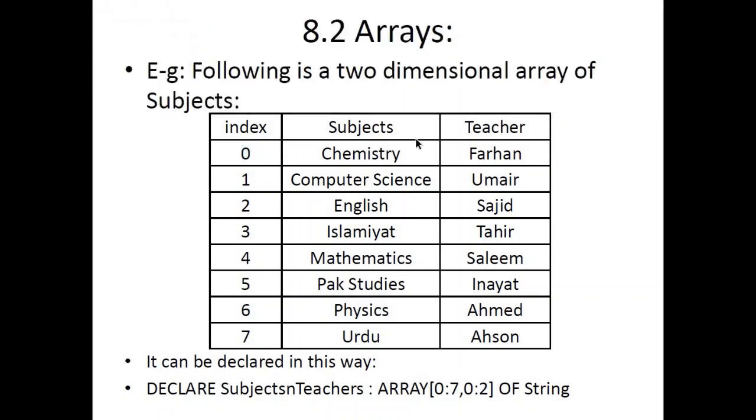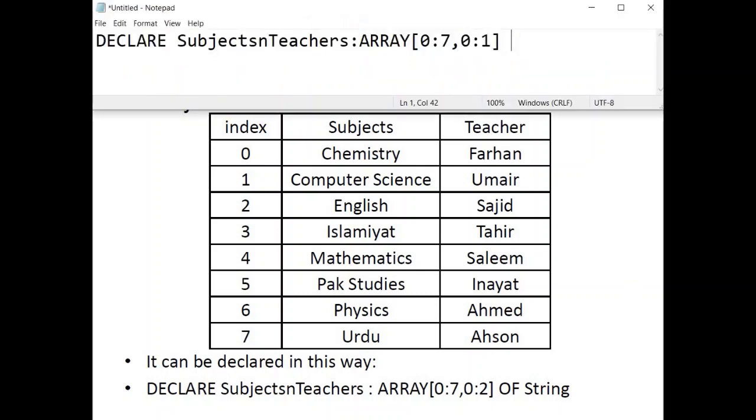Now again keep in mind that this top row is just for your reference. This would not be in actual memory space, or actually stored. Your array would only be stored like this. It would only have 16 members because you have 8 rows and 2 columns, so 8 2s are 16. And since these are both names, I'll write the data type after the keyword OF, that would be STRING.